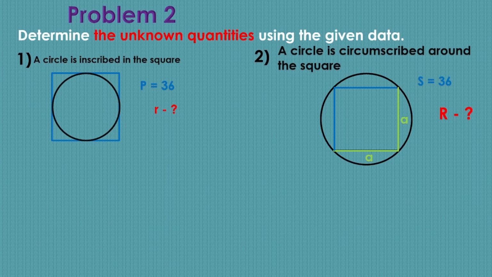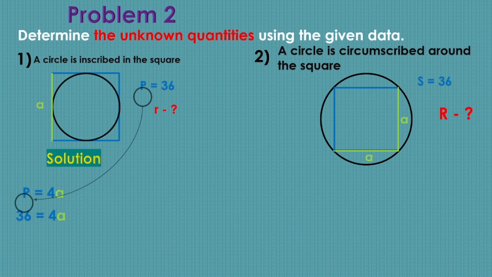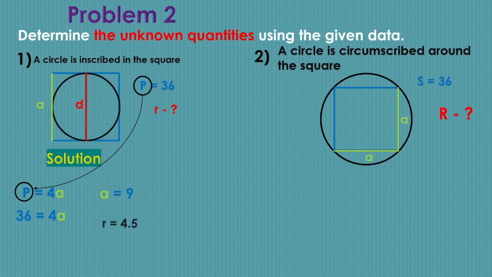Problem 2. Determine the unknown quantities using the given data. We see that we have a circle inscribed in the square. I mark its side in green. Remember that the perimeter of a square is equal to the sum of its sides. Since all sides of a square are the same, the perimeter is 4a. I will substitute 36 for p, which we have by condition. Hence 36 equals 4a. So a is equal to 9, and remember that the diameter of the circle in this case is equal to the side of the square. If we know the diameter of the circle, then we also know the radius, which will be equal to 9 divided by 2 equals 4.5.